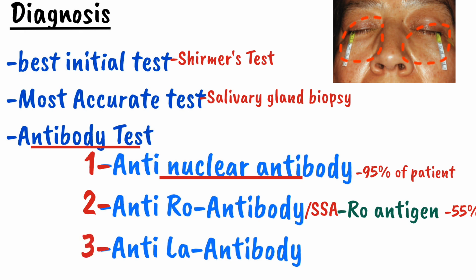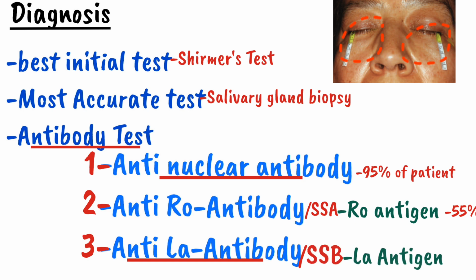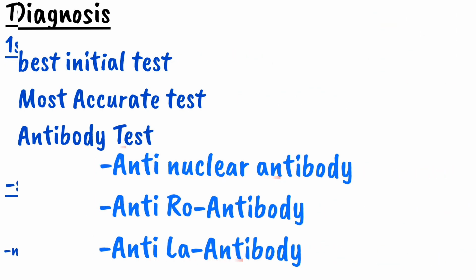The third one is the anti-La antibody. It is also called as SSB antibody. This is antibody produced against an La antigen. It is present in about 40% of a patient. Apart from these antibody, the rheumatoid factor is also positive in Sjogren syndrome. It is present in about 50% of a primary cases and 75% of a secondary cases of a Sjogren syndrome.